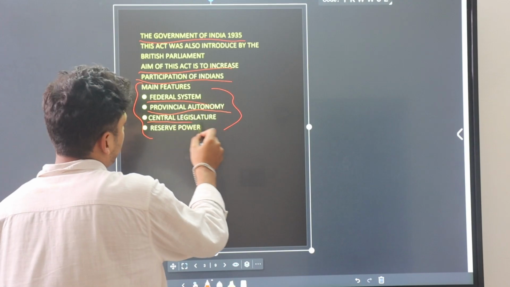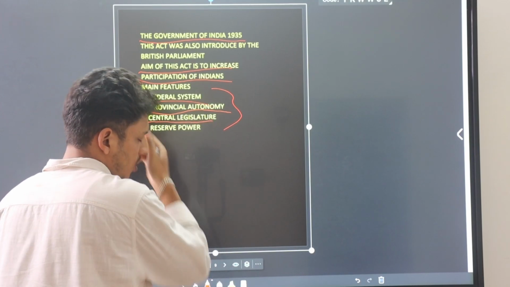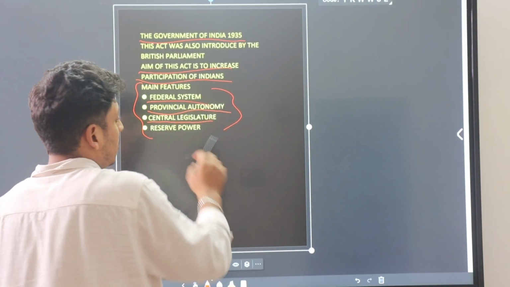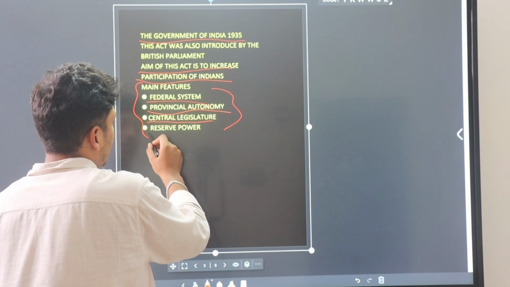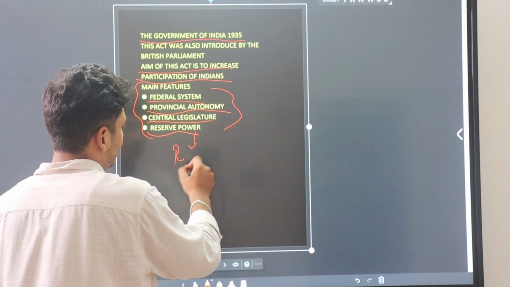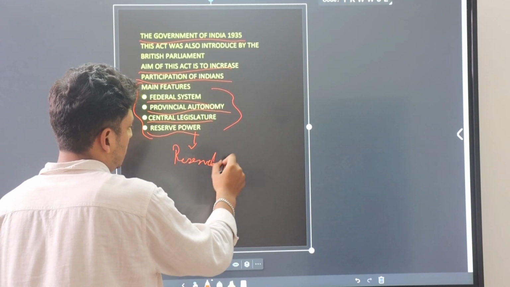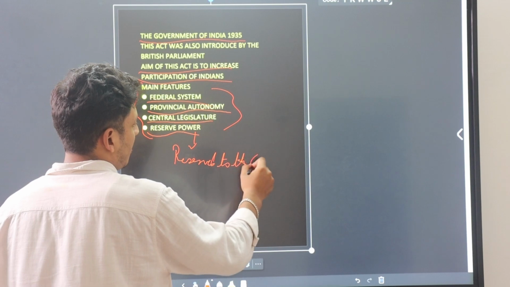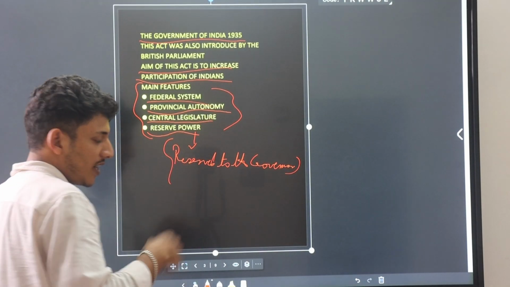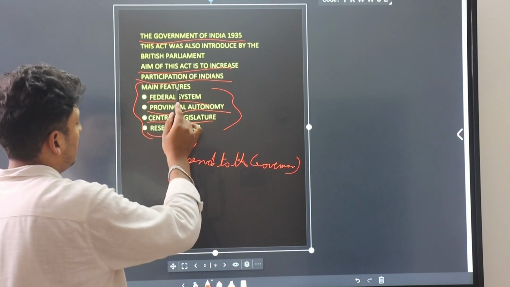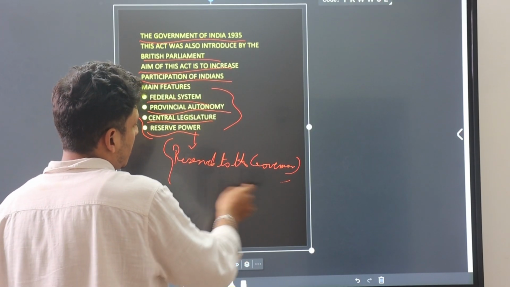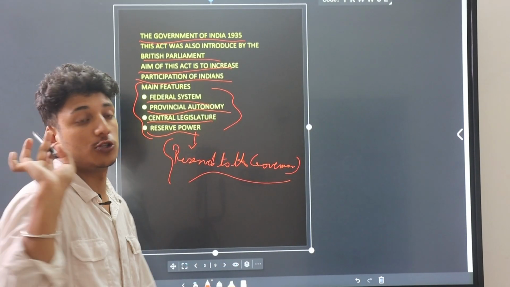Central legislature, same as I taught you in the previous slide. It means union has more power. Now, reserve powers. Some powers are reserved to the governor. Governor means British governor. Some special power is given to him by the British Parliament. Some special power and major power also.